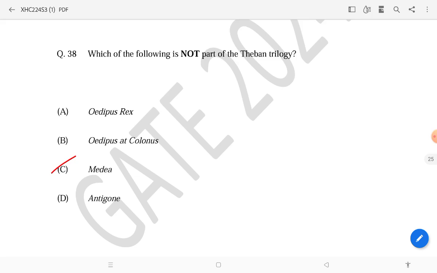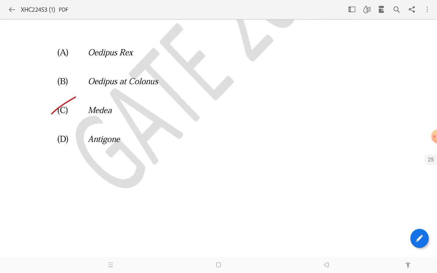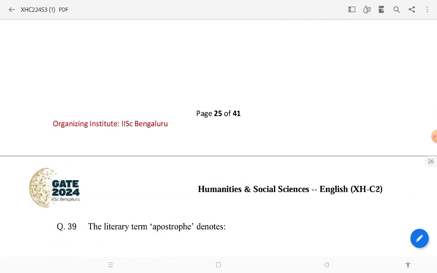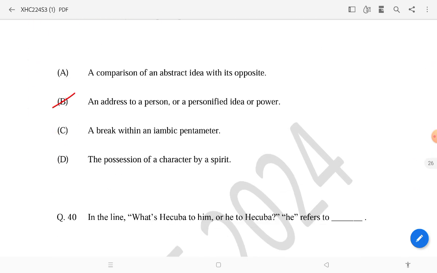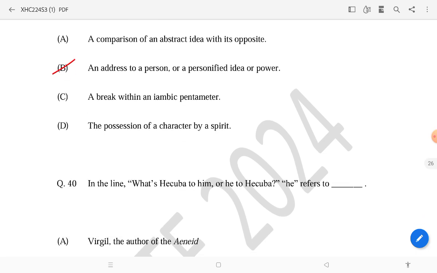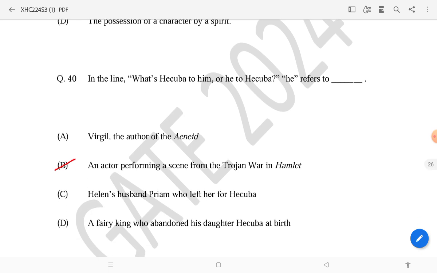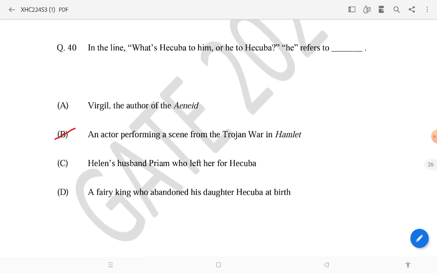You know that Oedipus Rex, Oedipus at Colonus, and Antigone are the Theban trilogy by Sophocles, and the answer will be Medea because it was written by Euripides. Okay, then the next question, what is the literary meaning of apostrophe? An address to a person or a personified idea or power. Then question number 40, in the line "What's Hecuba to him or he to Hecuba," he refers to an actor performing a scene from the Trojan War in Hamlet.